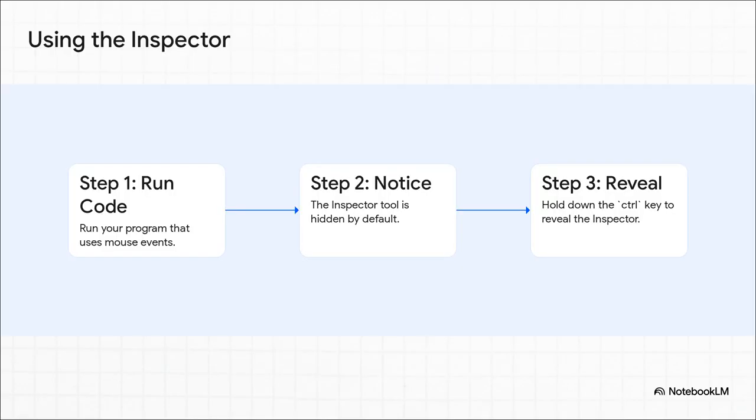So here's a situation you're definitely going to run into. When a program uses mouse events, the inspector tool is often hidden by default. But there's a secret trick to bring it out. Just hold down the control key, and bam, the inspector appears, ready to show you the properties of every single object on your canvas. It's a super handy trick for when a print statement just doesn't cut it.